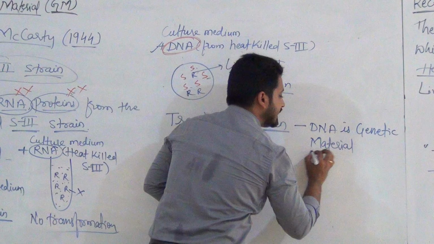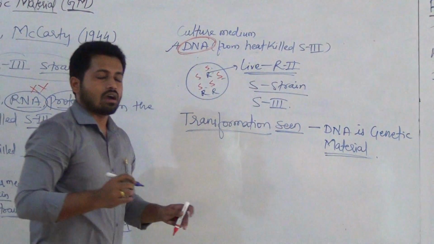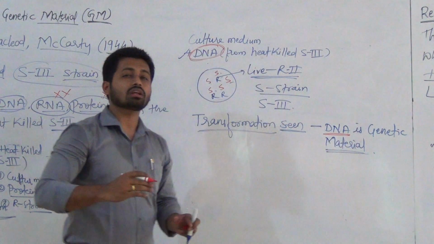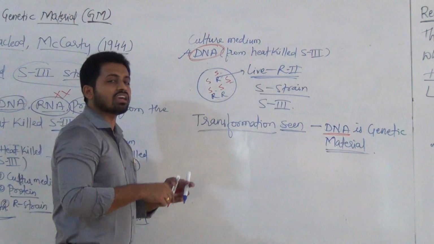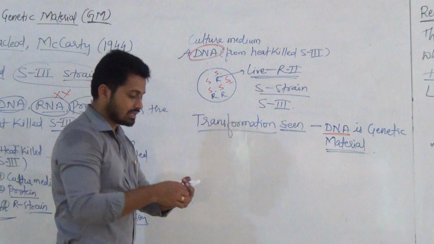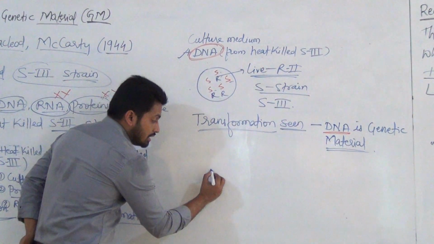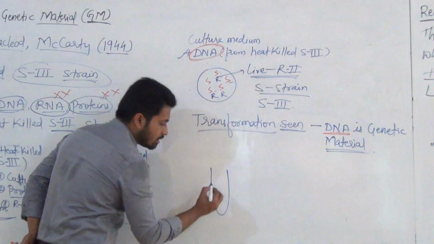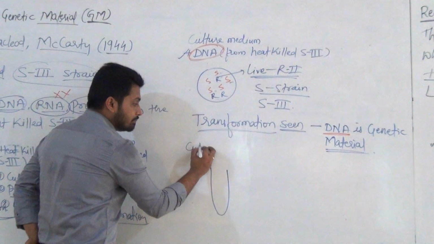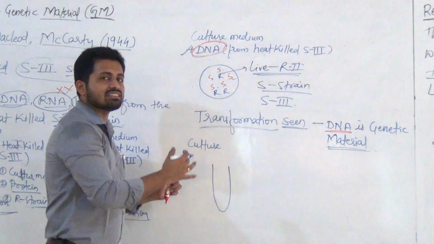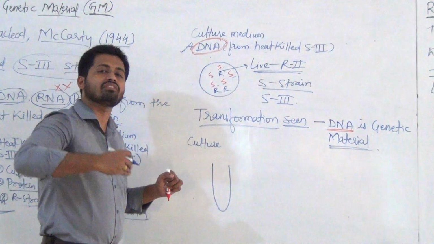Okay. After this, for more satisfaction and more clarification, they rechecked this process. How is that? In this experiment, what did they do? Okay, here in a test tube, same culture medium. Remember, many experiments are there, hence this is called a series of experiments.